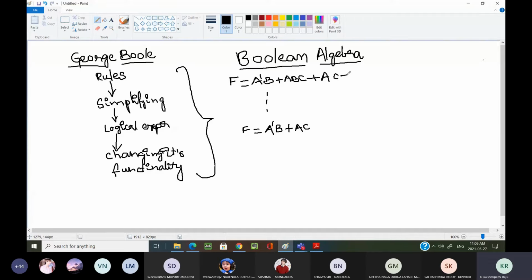Then, if I simplify this logical expression from here to here, what is the advantage for us?